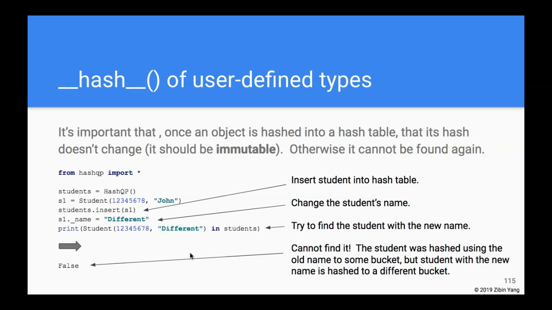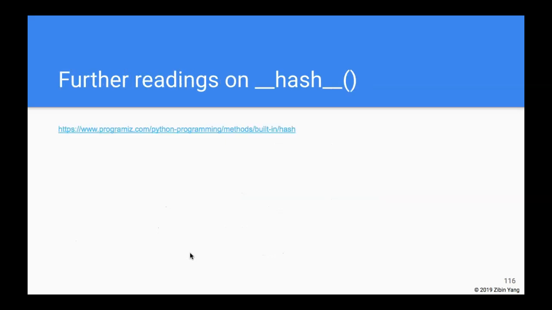That is something about immutable objects that you might read about when you look at the documentation on set or dictionary. The keys in the dictionary must be immutable, and the objects that you put in a set must be immutable and, obviously, hashable. And here's a little article that I found useful when I want to understand the dunder hash better.